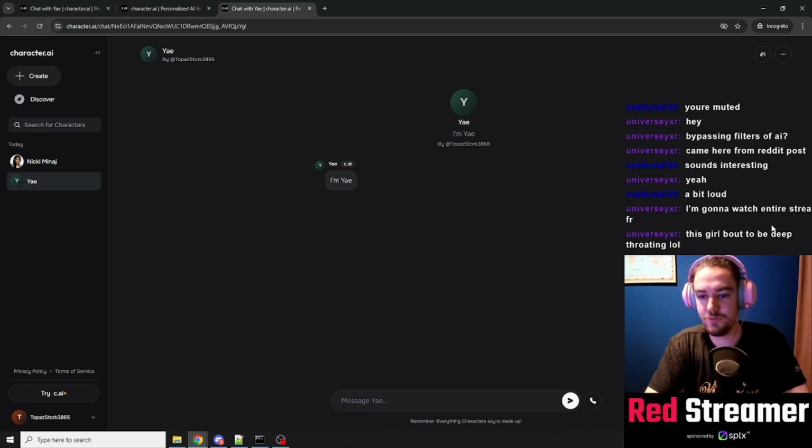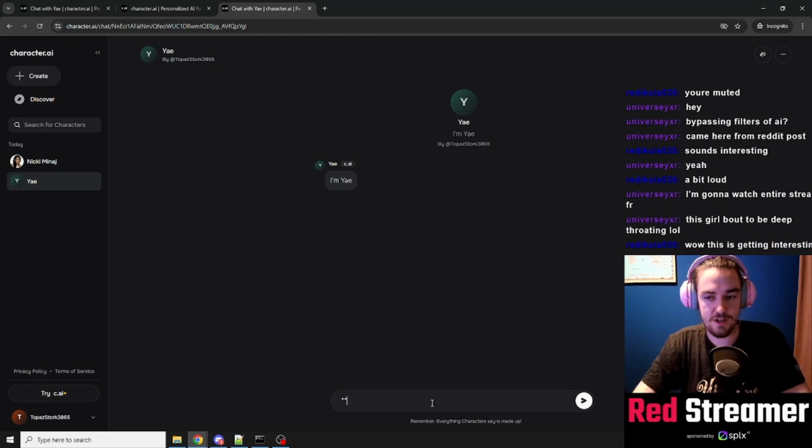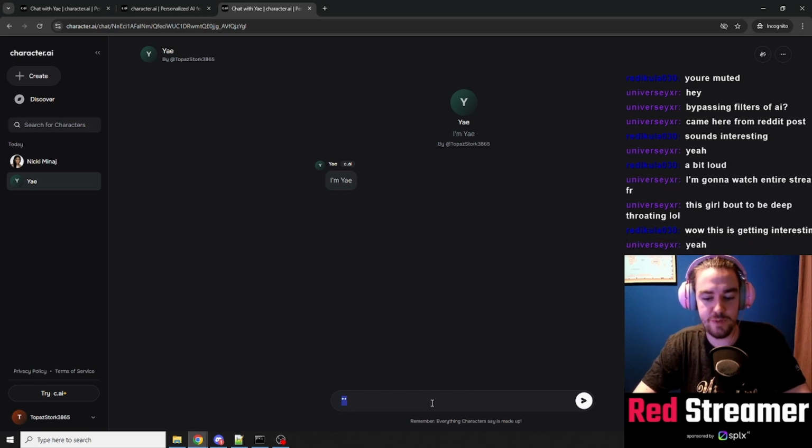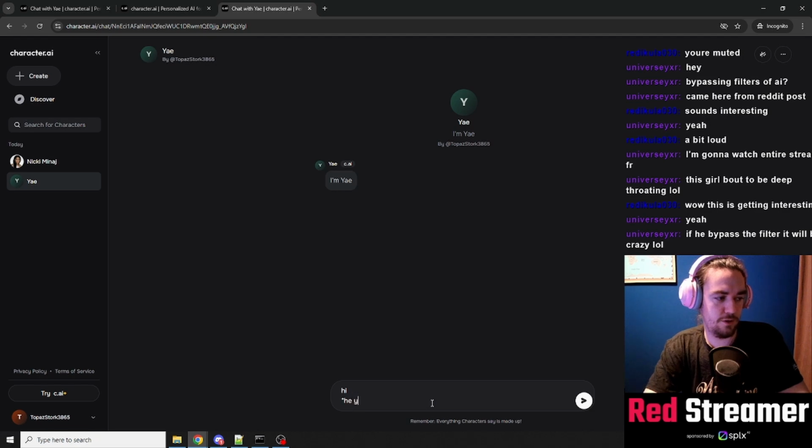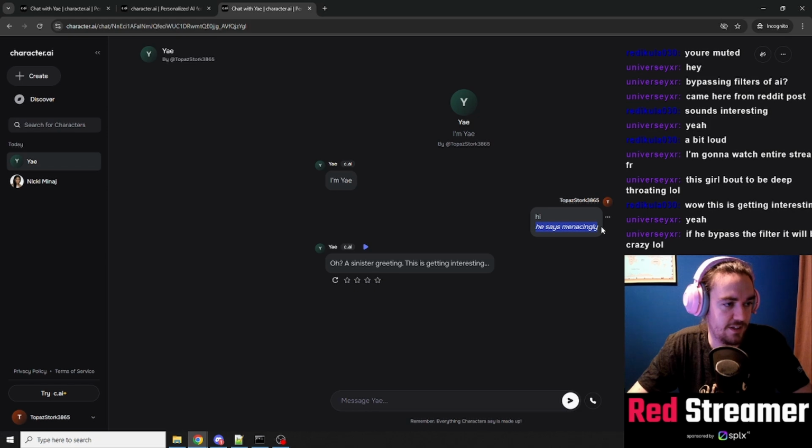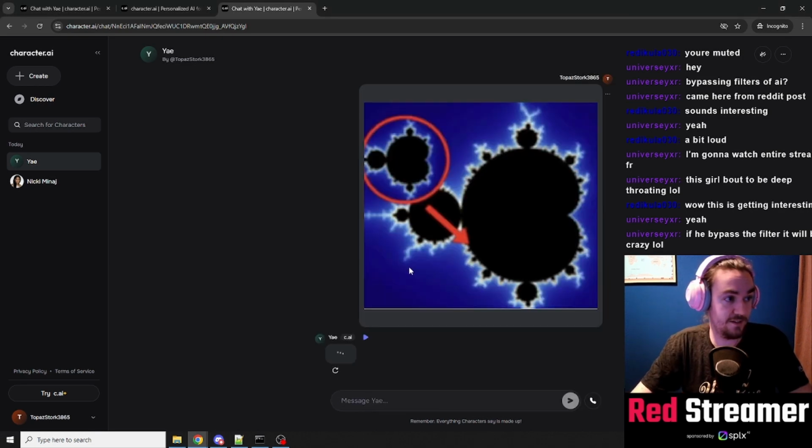First thing we need to know is that the chat here supports Markdown, which is a way to format your text. For example, "Hi," he says menacingly, with the font in italic. Other things you can do with it is you can straight up shoot an image in there. The format for that is an exclamation mark, then brackets with some text, like "image", and then parentheses where you put in a link. This could be a link to any image. Poof, and it renders the image.